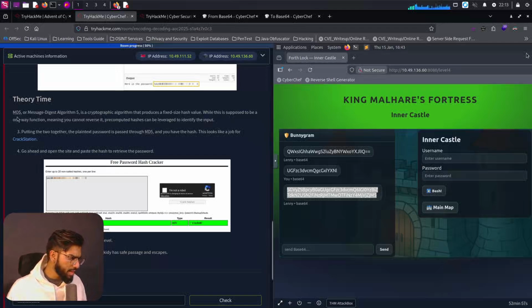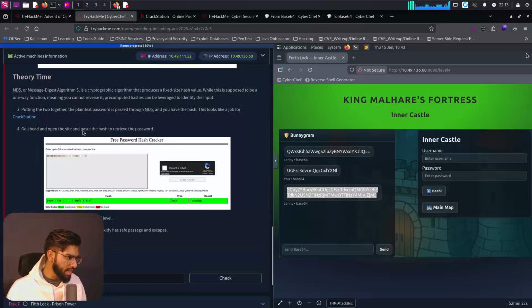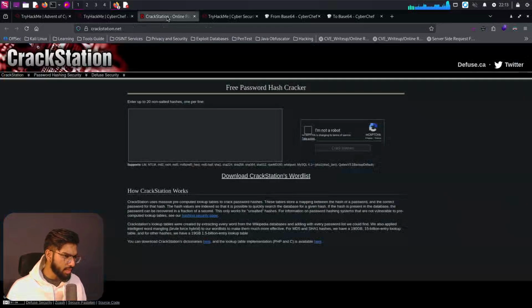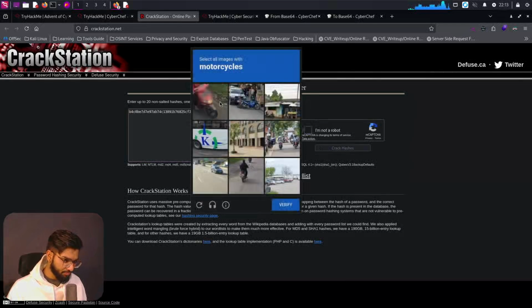While this is supposed to be a one-way function, meaning you cannot reverse it, the pre-computed hashes can be leveraged to identify the input. Putting the two together, the plain text password is password through MD5, and you have the hash. This looks like a job for CrackStation. So let's open crackstation.net, and it says go ahead and open the site and paste the hash to retrieve the password. We can put that here.